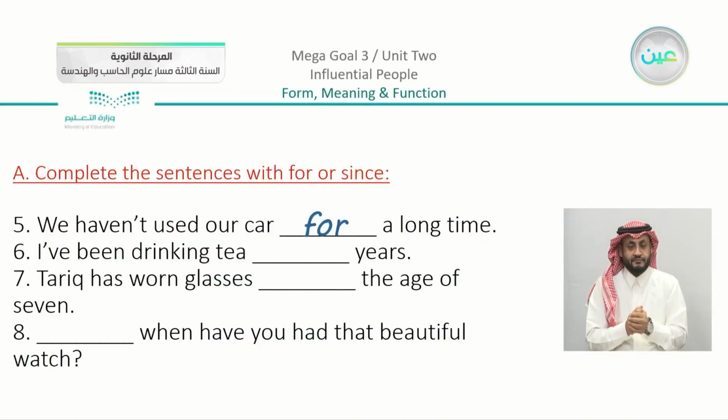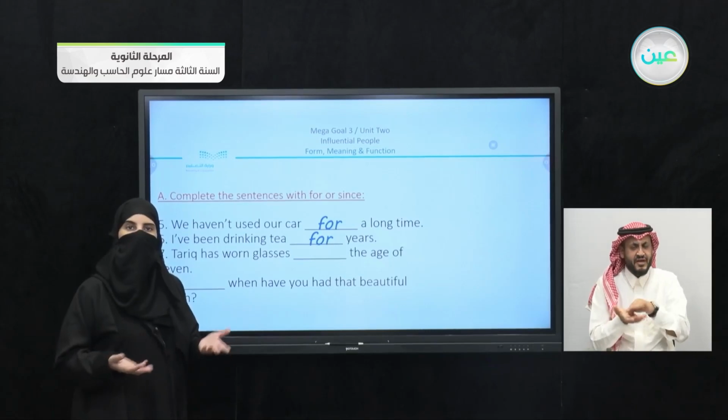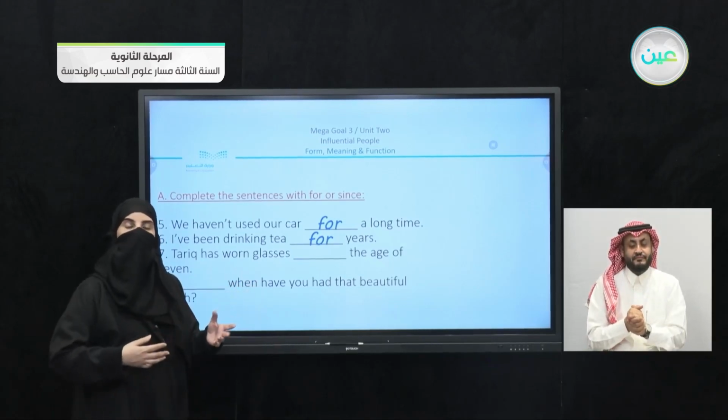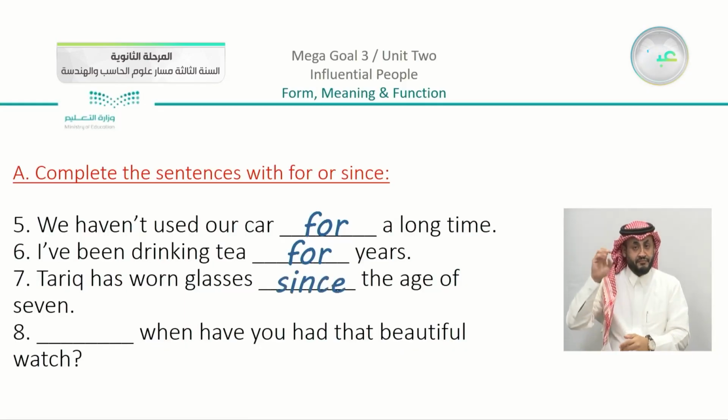Number 6: I've been drinking tea blank years. Also, 1 year, 2 years, 3 years. It is countable, so we use for here also. Number 7: Tariq has worn glasses blank the age of 7. Here you can see that there is nothing counted, but we are mentioning a point in his age or his time. So when did he start wearing glasses? Since the age of 7.